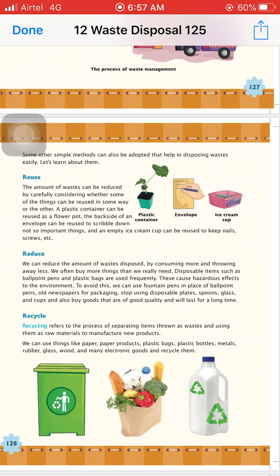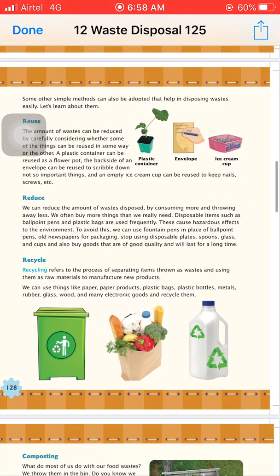We have to reduce the amount of waste materials carefully by considering some of the things and reusing them again and again. For example, we can reuse a plastic container as a flower pot, and the back side of envelopes for writing notes and for rough paper. Next one is empty ice cube trays can be reused to keep nails, screws, etc.